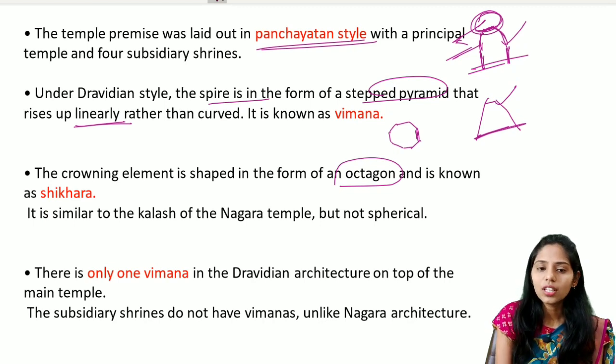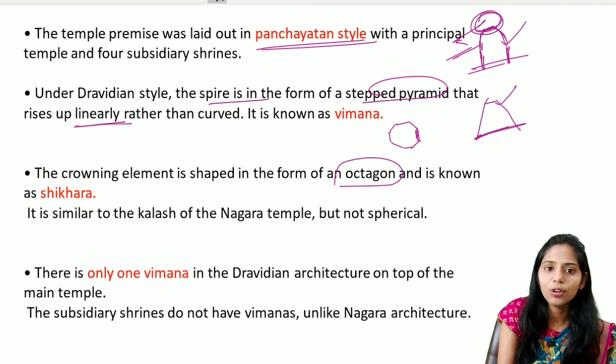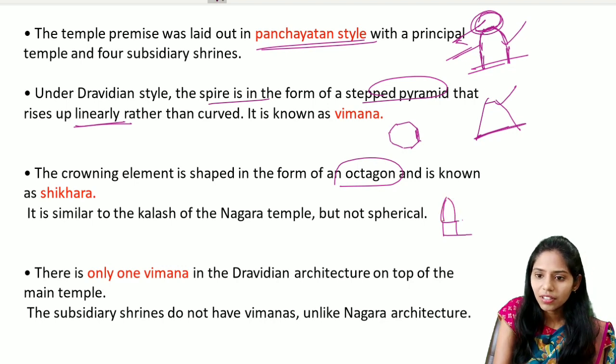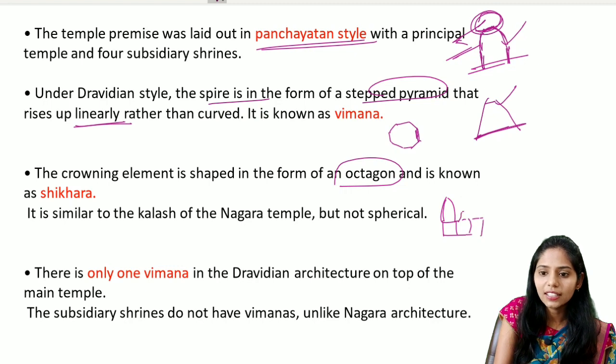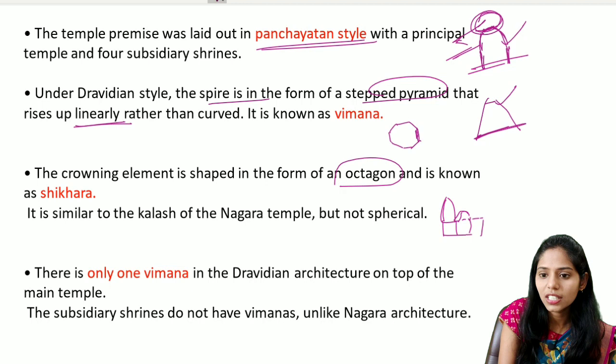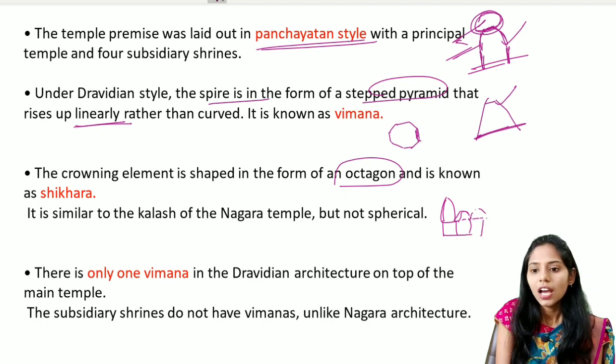If you want to draw the skeletal diagram of the Nagara and the Dravidian, please make a note here. This is the main deity. In the Nagara, there is a Shikara, and there are mandapas, and over these mandapas there are small, tall Shikaras called Phamasana.